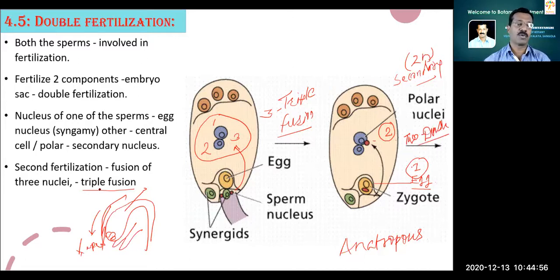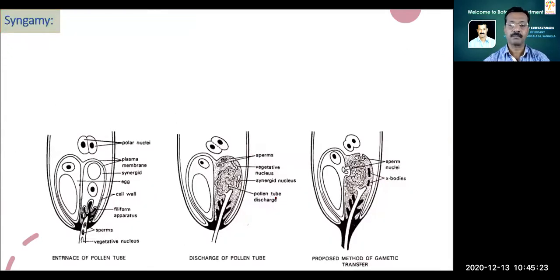And triple fusion is only concerned with the secondary nucleus. In this way, double fertilization takes place in angiospermic plants. It's a very simple phenomenon, and I think you might have studied it in your previous classes also, in 11th standard, 12th standard.